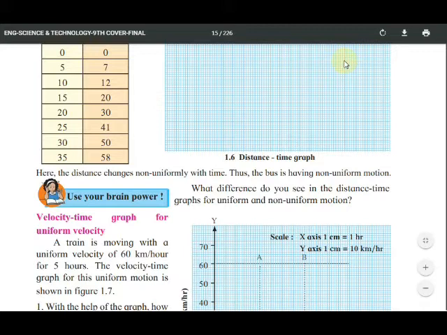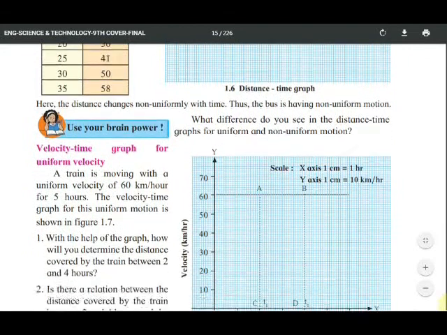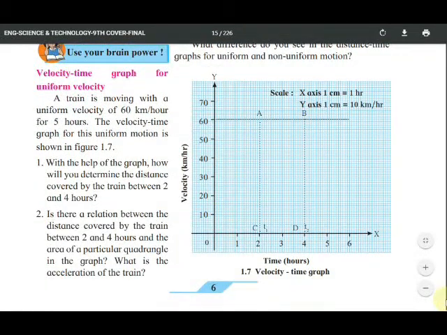Next is the velocity-time graph for uniform velocity. A train is moving with a uniform velocity of 60 km per hour for 5 hours.